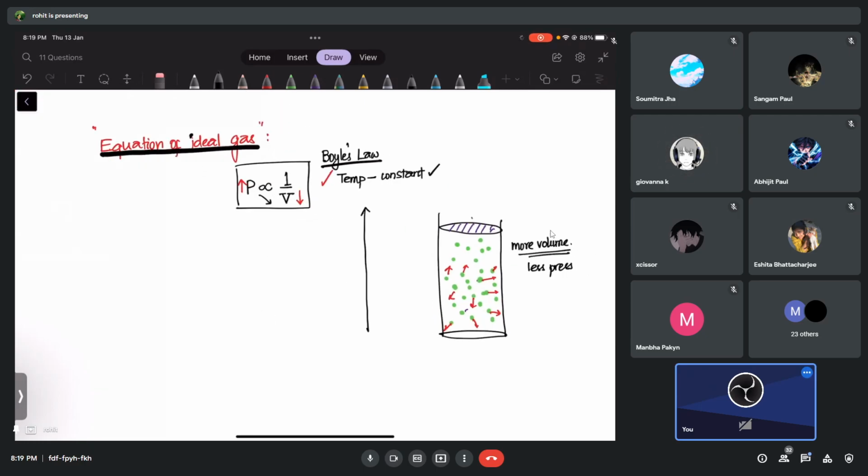One more law is there. What is this called? P is directly proportional to temperature. Have you seen this one, guys? Is this Charles' law, guys?